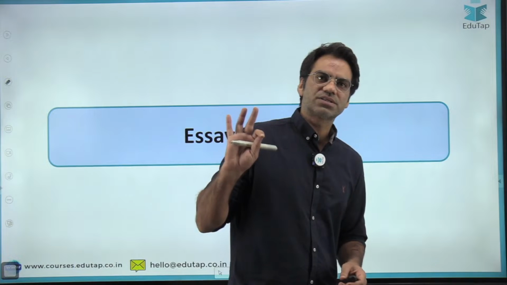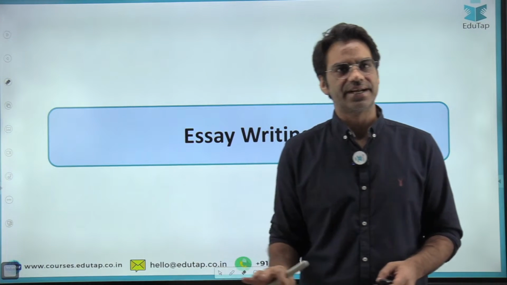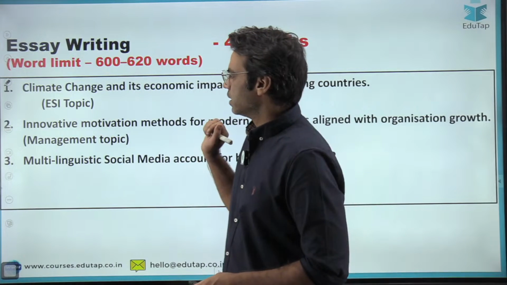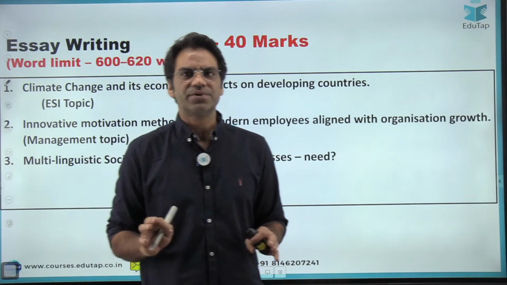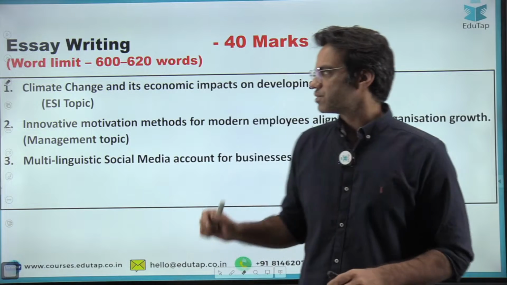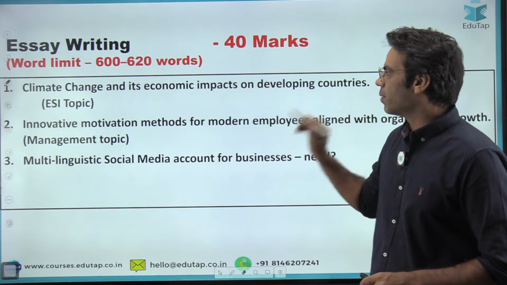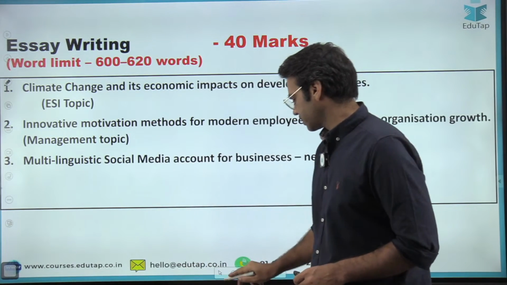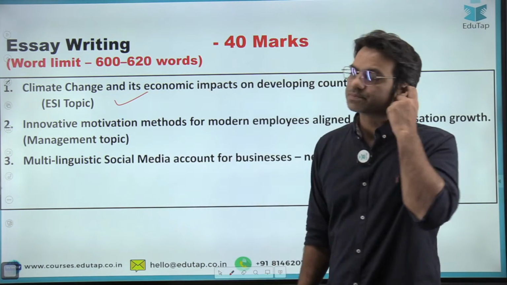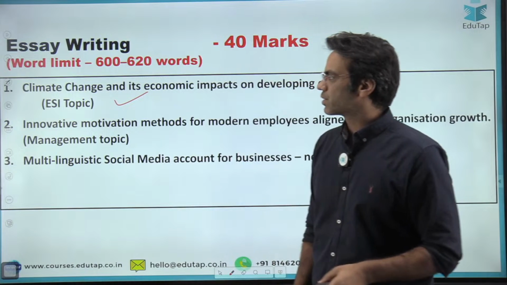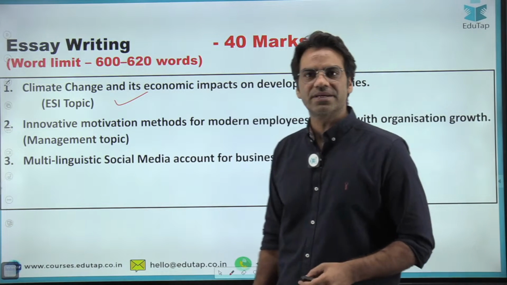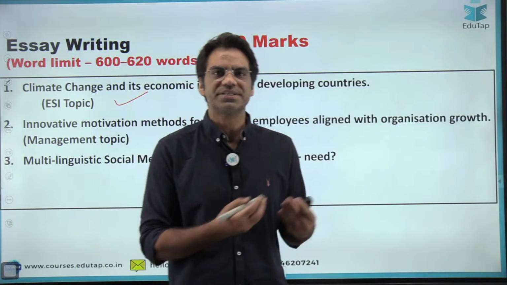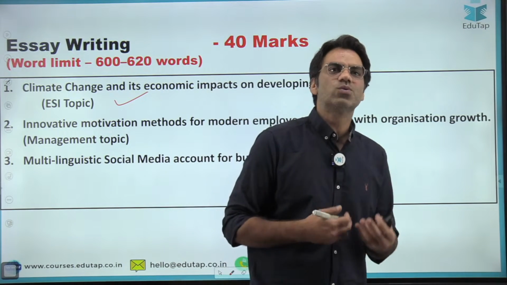So there were first of all 3 questions, and the first question was essay writing. In essay writing, you were given 4 topics, and we were able to find out 3 questions out of the 4. So the first topic was climate change and its economic impacts on developing countries. This was an ESI based topic, a topic based on your social and economic issues. So please do let me know how many of you attempted this topic, and let me tell you what you could have written.